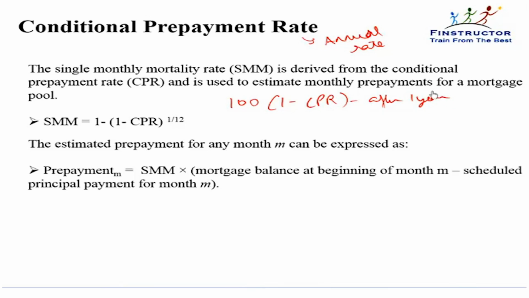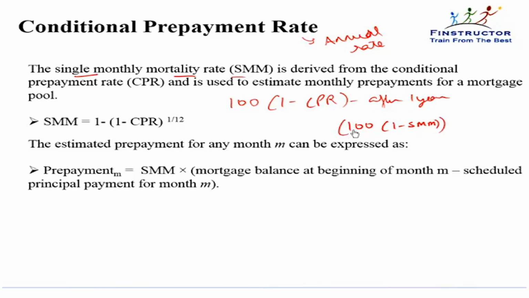We can calculate the equivalent monthly rate also. The equivalent monthly rate is called the single monthly mortality or SMM. So if we had $100 and SMM was paid back every month, after the first month 100 would become 100 into 1 minus SMM.